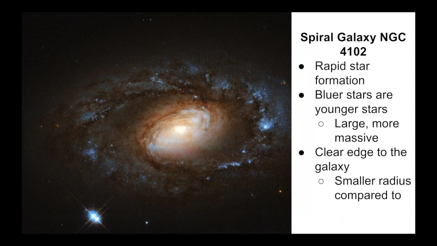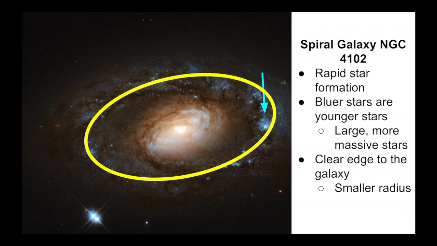We began to look at images of galaxies to see which classification, spiral or elliptical, might be more likely to have a higher ratio. In the picture you see, there is a lot of blue. These represent very new, very massive stars. This spiral galaxy also has a very clear edge to it. This leads us to believe that spiral galaxies tend to be more massive and have a smaller radius.